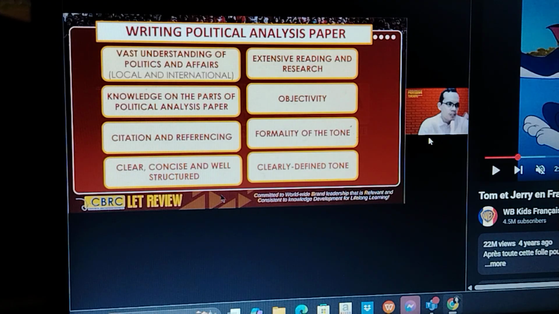You must not, there's a saying, you must not sail in two rivers, so to speak, or in Tagalog, wag mamangka sa dalawang ilog. It's because that's going to be confusing for the readers. All right, so that's what we have to know about the political analysis paper.